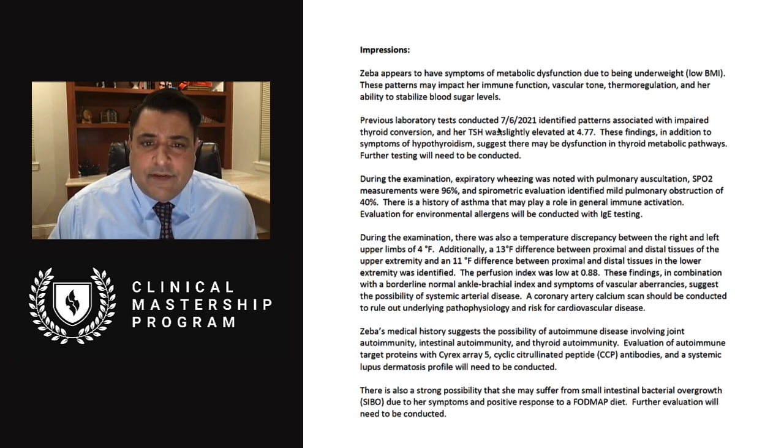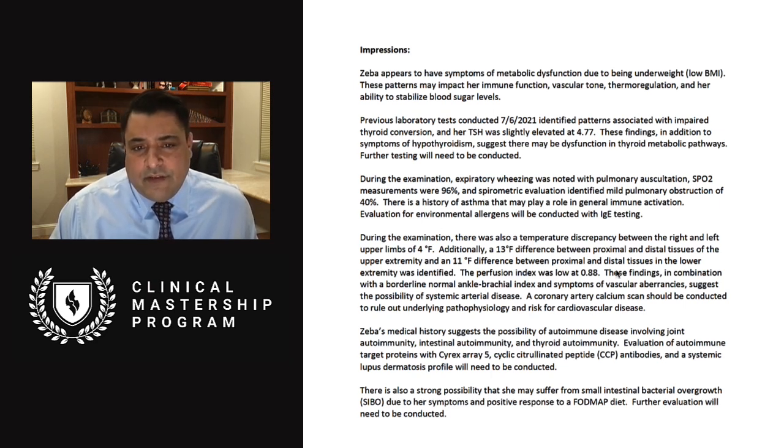Previous laboratory tests conducted 7/6/2021 identified patterns associated with impaired thyroid conversion, and her TSH was slightly elevated at 4.77. These findings, in addition to symptoms of hypothyroidism, suggest there may be a dysfunction in thyroid metabolic pathways. Further testing will need to be conducted. So there's some kind of weird things happening with her thyroid, borderline hypothyroidism and conversion. We just need to see what's happening more. Obviously, those can have a major impact on thermoregulation and metabolic rate and energy and so forth.